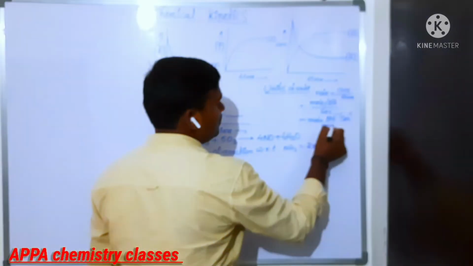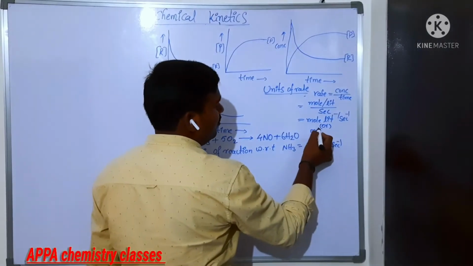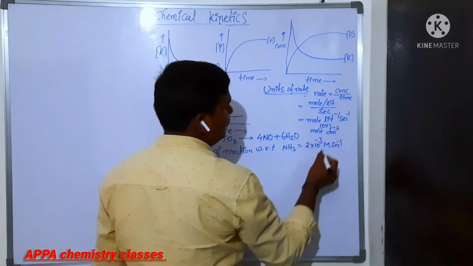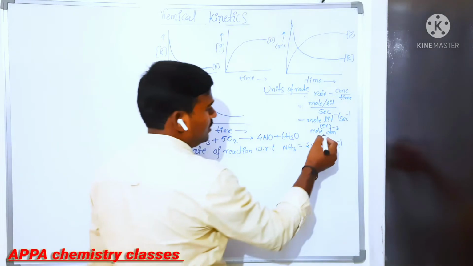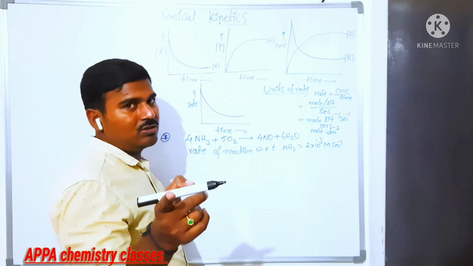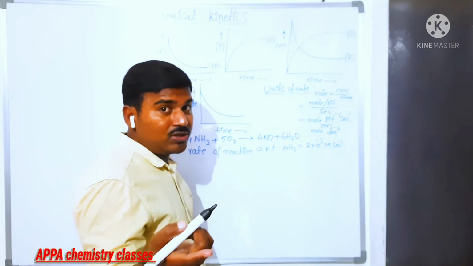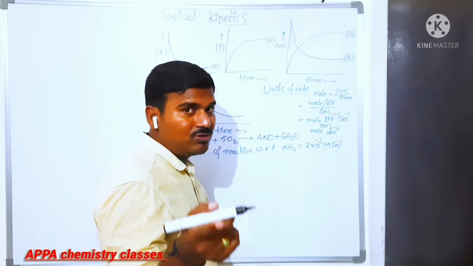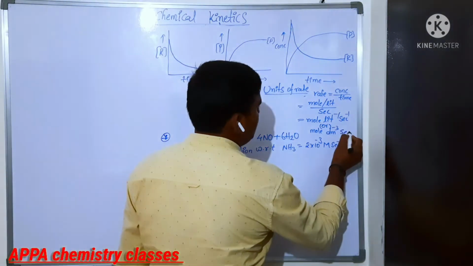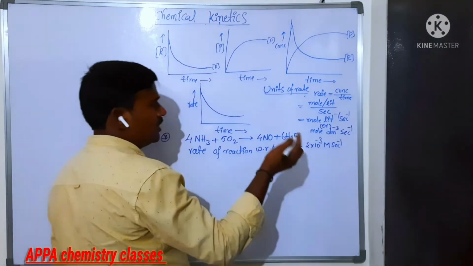Or you can take it as, if it is mole, liter can be written as decimeter cube. 1 liter is equal to 1 decimeter cube. If you have not understood that one, mention it in the comment and I will give you that answer, how you are getting 1 decimeter cube. So second inverse or minute inverse, whatever you can take.